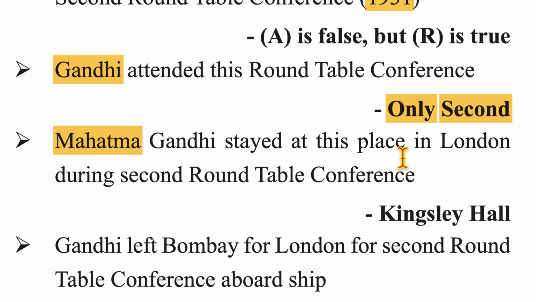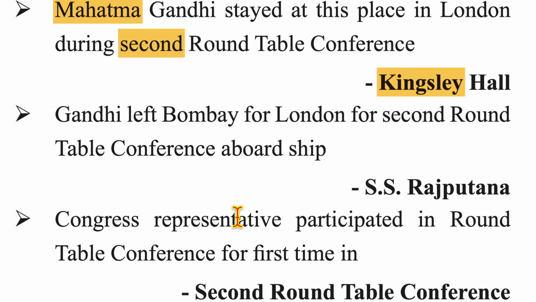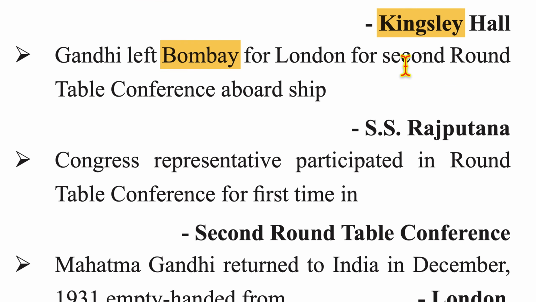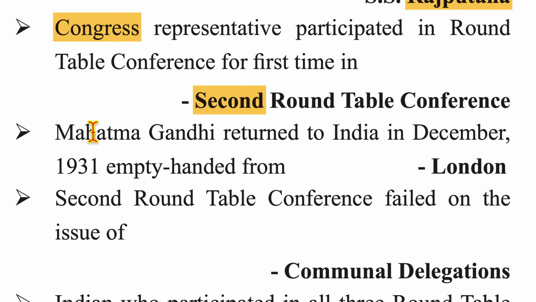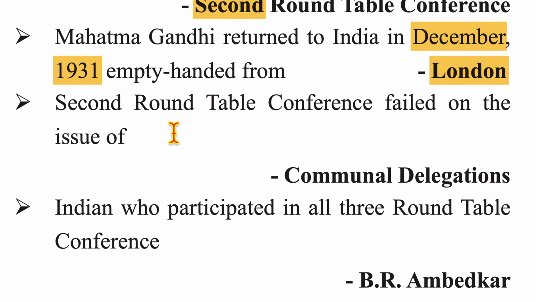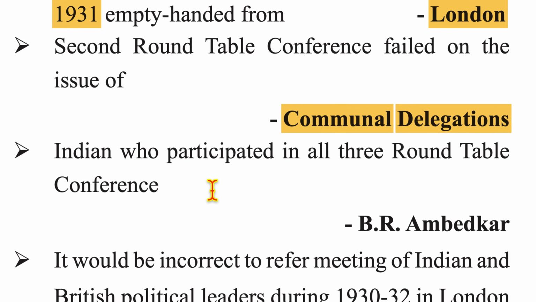Mahatma Gandhi stayed at this place in London during the second Round Table Conference. Answer is Kingsley Hall. Gandhi left Bombay for London for the second Round Table Conference aboard the ship SS Rajputana. A Congress representative participated in a Round Table Conference for the first time in the second Round Table Conference, and the representative was Mahatma Gandhi. Mahatma Gandhi returned to India in December 1931 empty-handed from London. The second Round Table Conference failed on the issue of communal delegations.